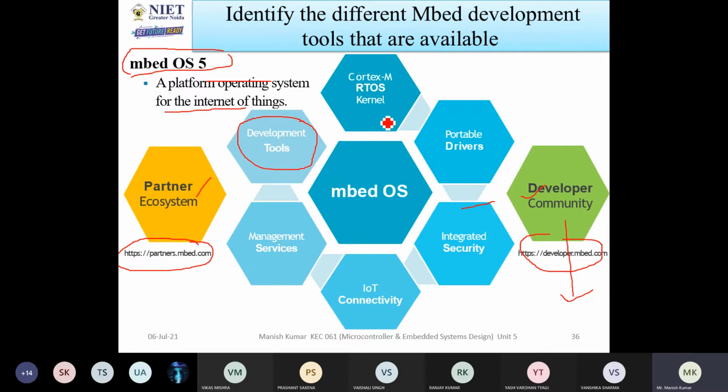Also, when you're talking about the operating system, Embed OS consists of the Cortex-M, an RTOS kernel (real-time operating system), portable drivers, integrated security, IoT connectivity and management services. Then it is wholly called Embed OS.